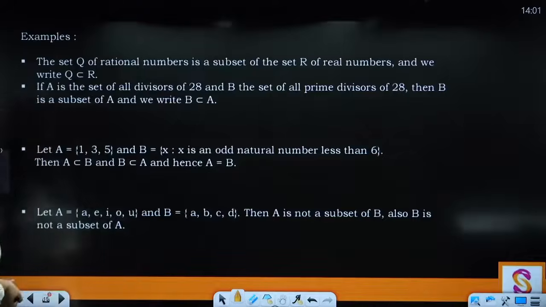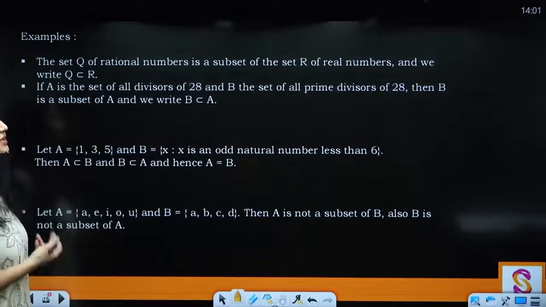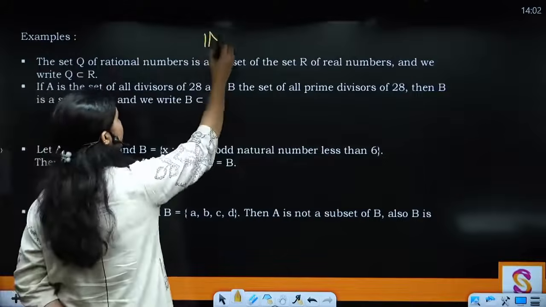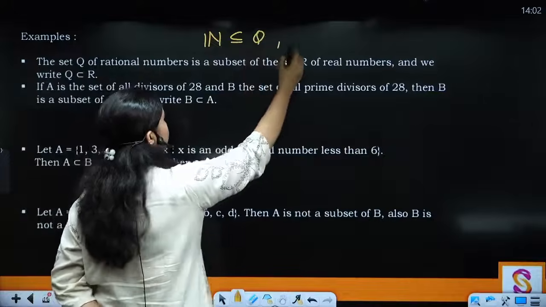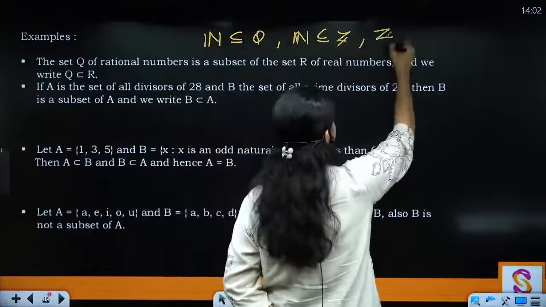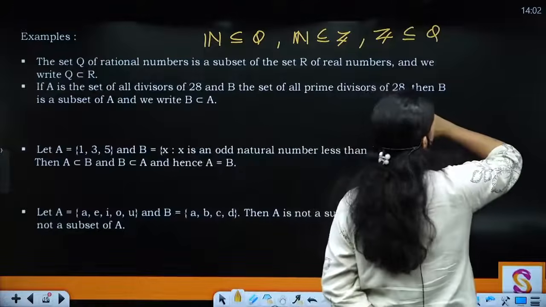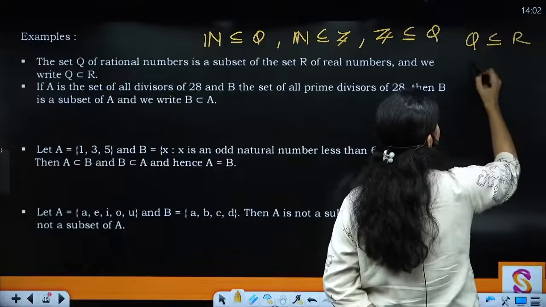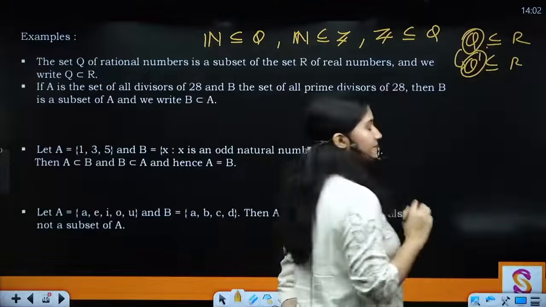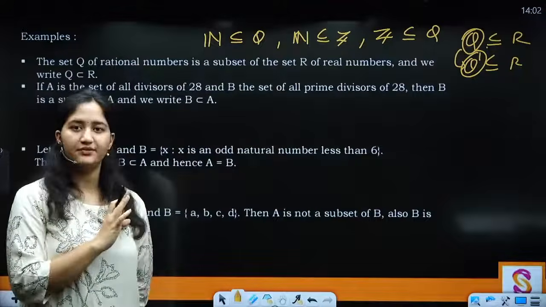Then you have some examples. You can read them through. They are very easy to understand. The set Q of rational numbers is a subset of real numbers. We write Q is a subset of R. Similarly, natural numbers is a subset of rational numbers, natural numbers is a subset of integers, and the set of integers is a subset of rational numbers. Q dash is a subset of real numbers, but Q and Q dash have nothing in common. A number can be either rational or irrational. It can never be both. So there can never be a common element between Q and Q dash.